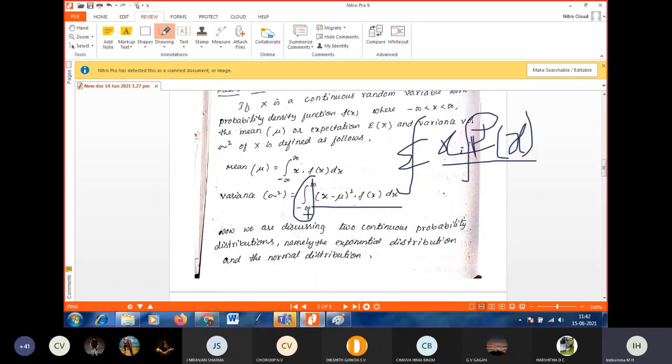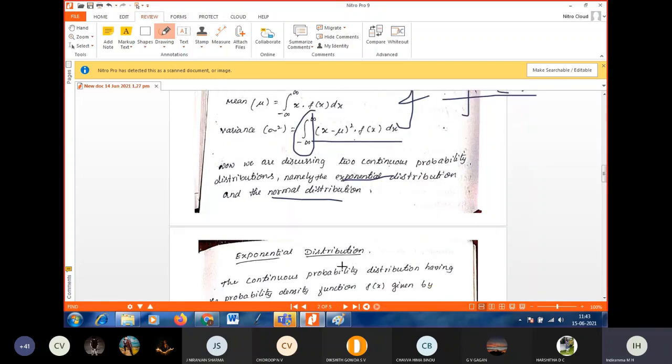These are the basic concepts of the continuous probability distribution. Did you get it clear? Yes, ma'am. Okay. In the case of continuous probability distributions, we are going to discuss three probability distributions. The first one is exponential, the second one is normal distribution.